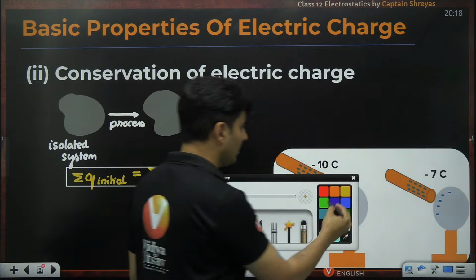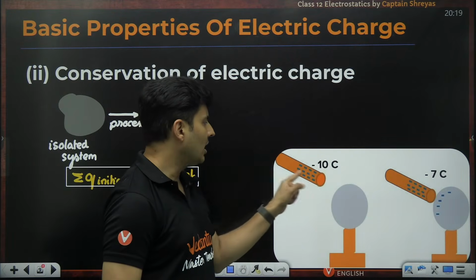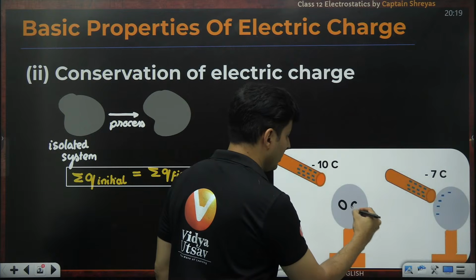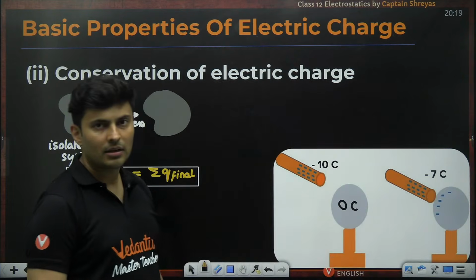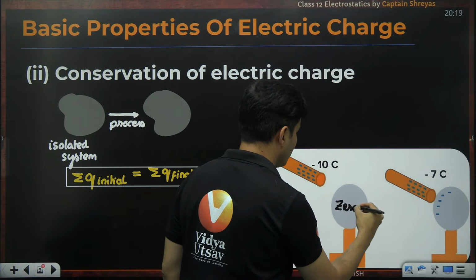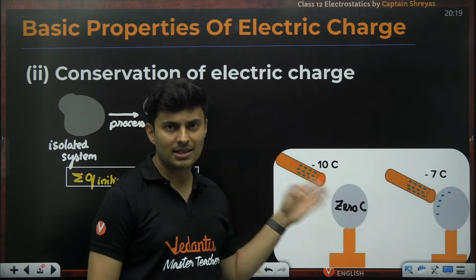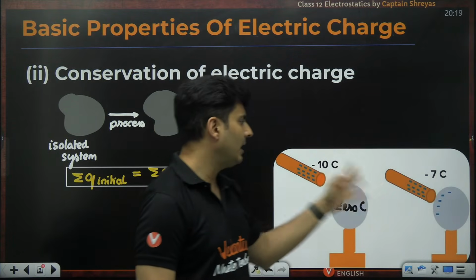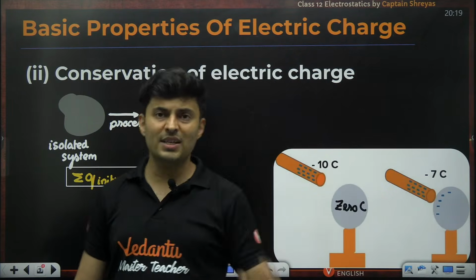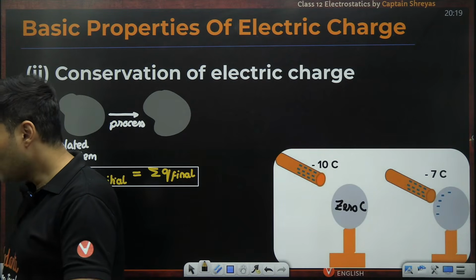So if you take this particular example right over here, minus 10 is the charge on this rod. The sphere has 0 coulombs of charge. Nothing is there. When you touch this rod, maybe some of the charge gets transferred. So if the rod is left with negative 7 coulombs, can you quickly guess and put it up in the chat box? How much charge is there on the sphere? I want everybody to put it up.